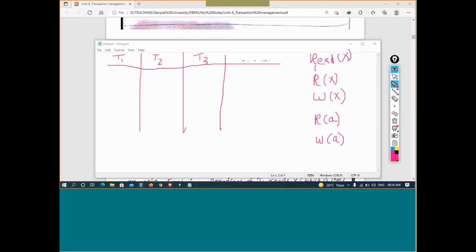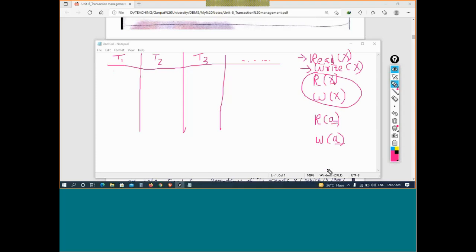Or you can use the entire word write X. Both conventions are okay, whatever convention you are using. I have told you that any select, insert, update operation is finally converted into two small operations: either a read operation in the database or a write operation. So I will write it this way. X is a variable name. A is a variable name.